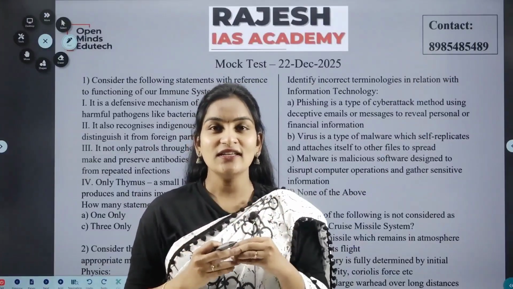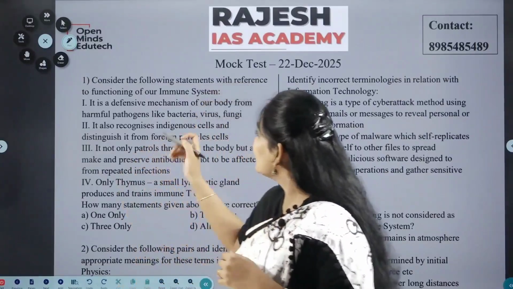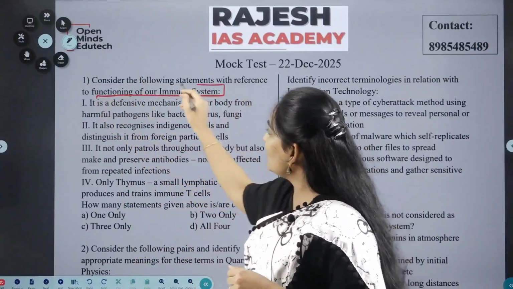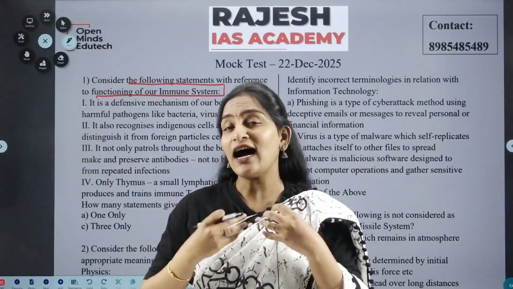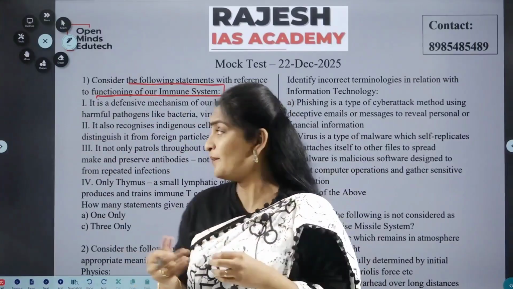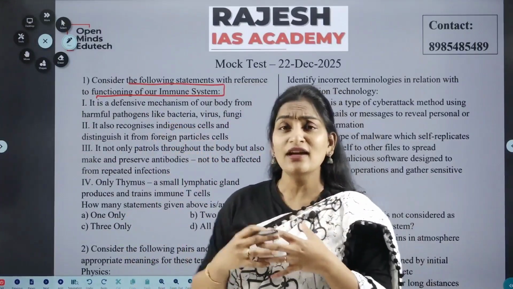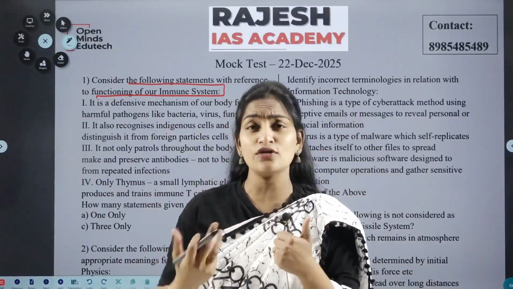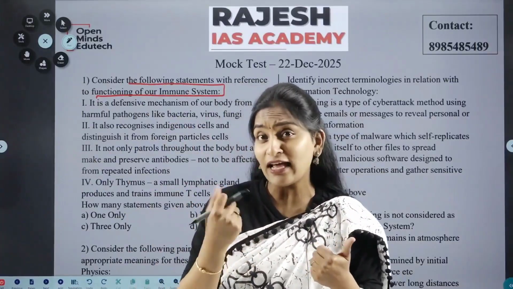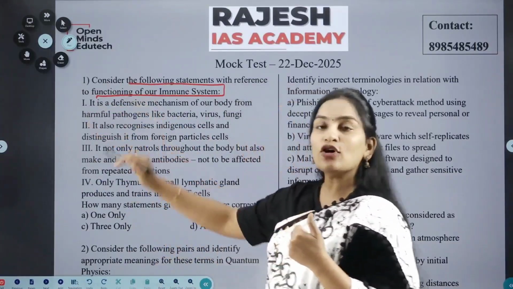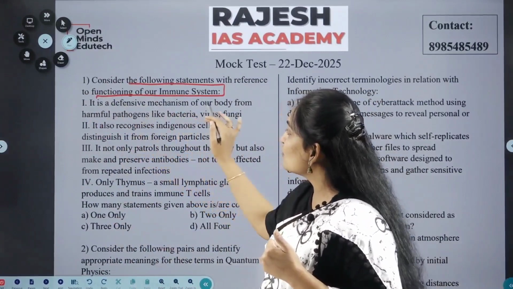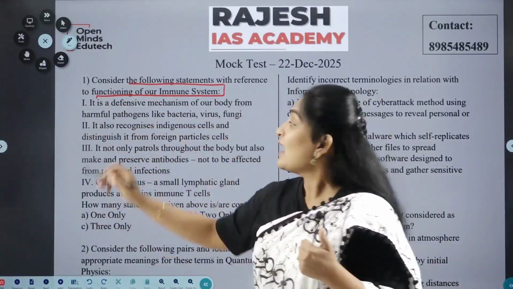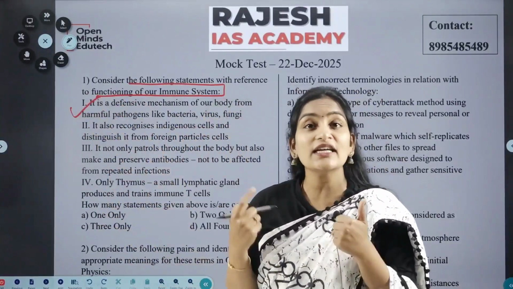So the first question is: consider the following statements with reference to the functioning of the immune system. We all know that our immune system is a defensive mechanism that protects our body from foreign particles. That is a basic thing; every person, even those who do not prepare for UPSC, has common sense regarding that. So the first option says it is the defensive mechanism of our body against harmful pathogens like bacteria, virus, fungi. And this is definitely a right option.